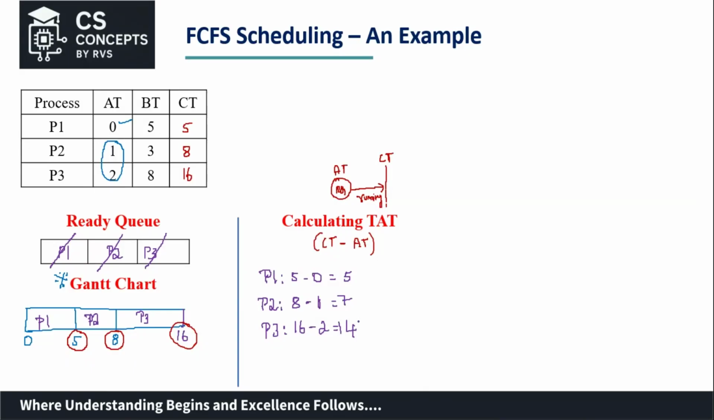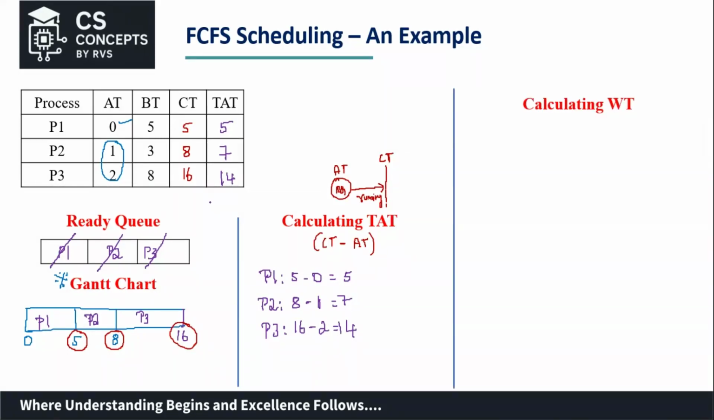So what would be the turnaround time for the 3 processes? For process 1 it is 5 seconds. For process 2 it is 7 seconds. And for process 3 it is 14 seconds. Nice. So now once the turnaround time is calculated, we shall go on to calculate the waiting time, right? So how do I calculate the waiting time?